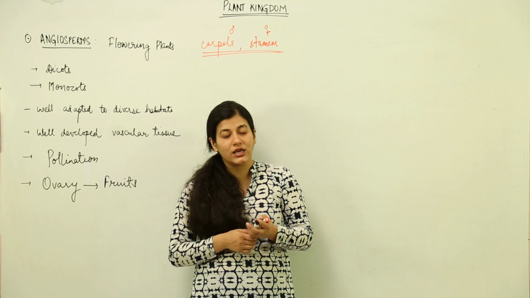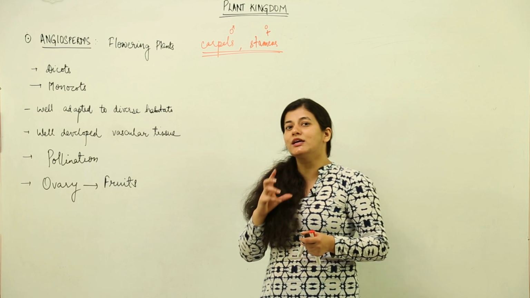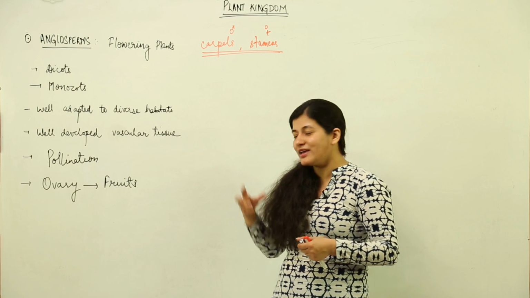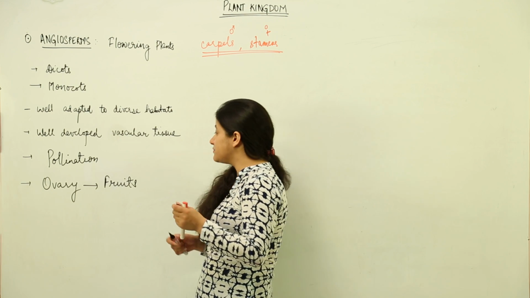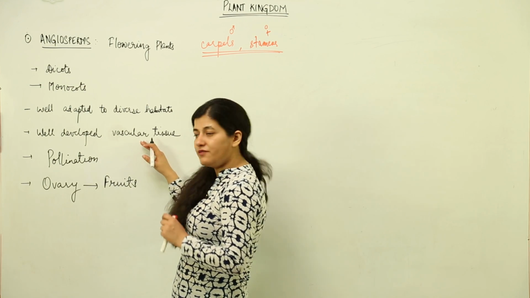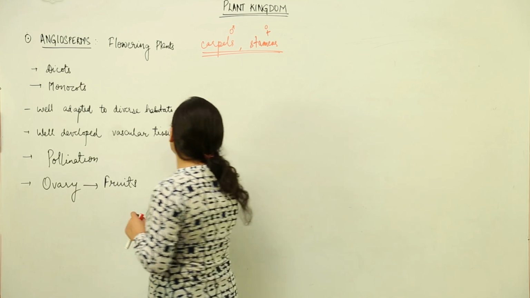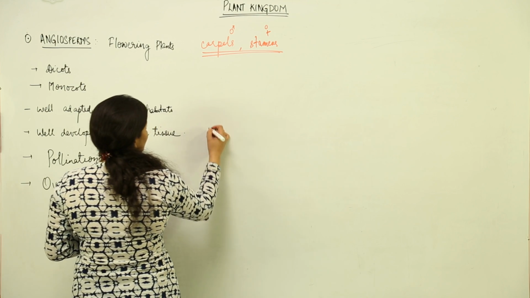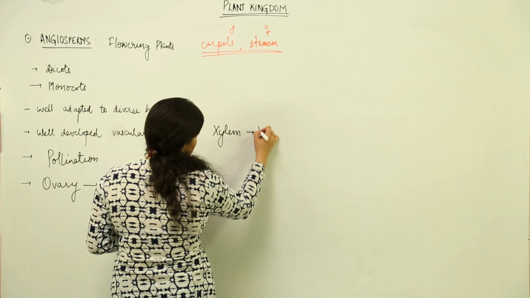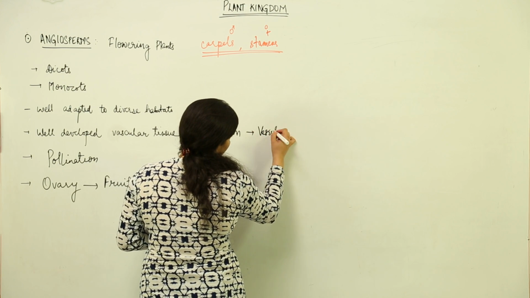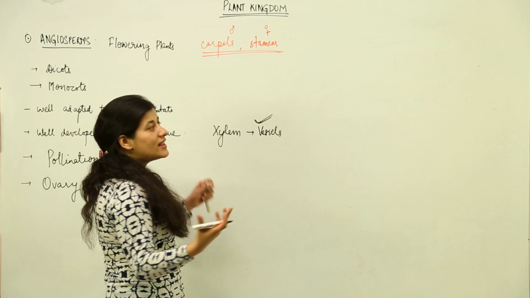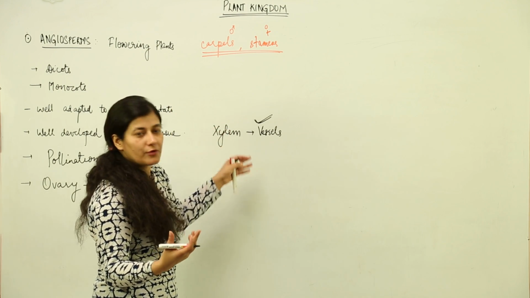As we talked in the case of gymnosperms, we said that the companion cells were missing in phloem, and in xylem the vessels were missing. Again, you might be confused what these terms are. In depth, you might not be knowing about it. There is highly advanced vascular tissue. Just remember it for the sake of remembering only, that in xylem, where we had no vessels in gymnosperms, we are going to have vessels for better conduction of water in a way that the plant can survive every type of habitat.